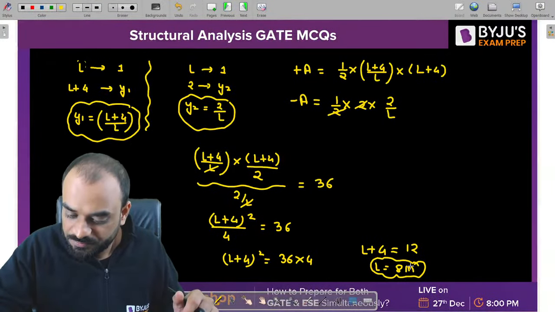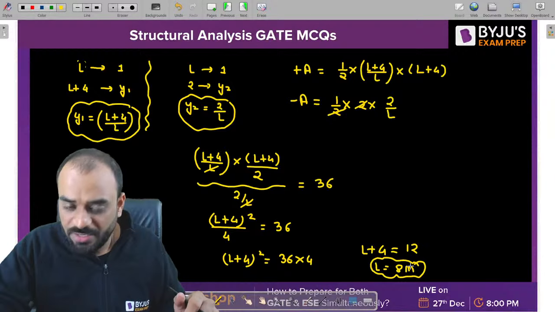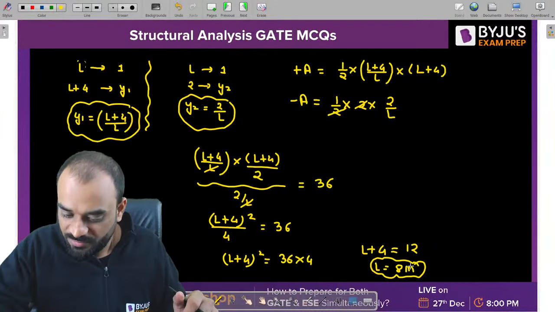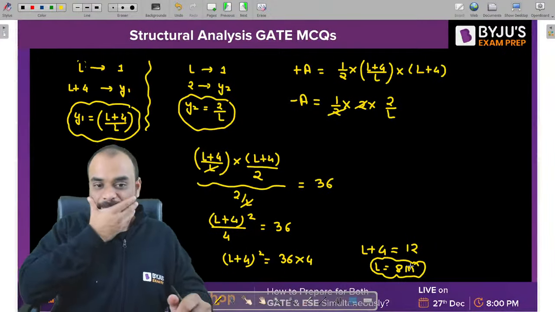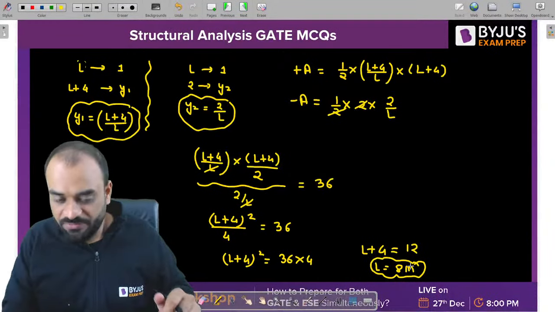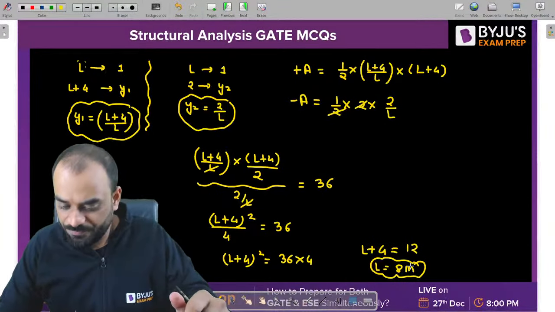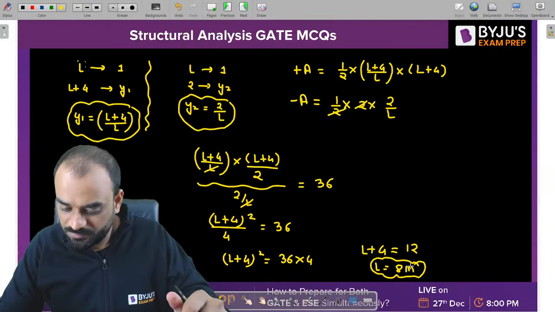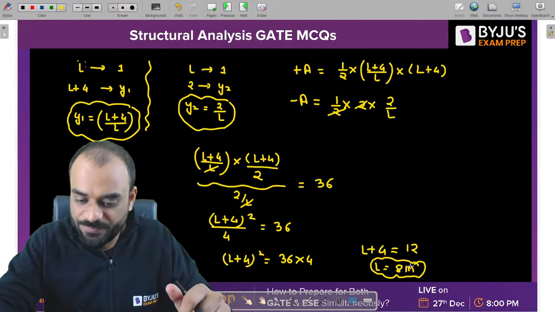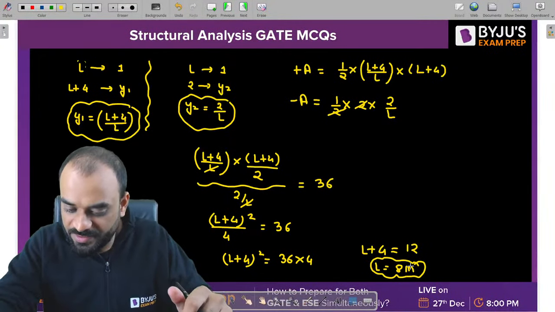Kindly check it. Rishabh, how are you getting 10.35? I think it is coming around 8 meter. Yes, 8 meter is the correct answer. Clear? 8 meter is the correct answer.